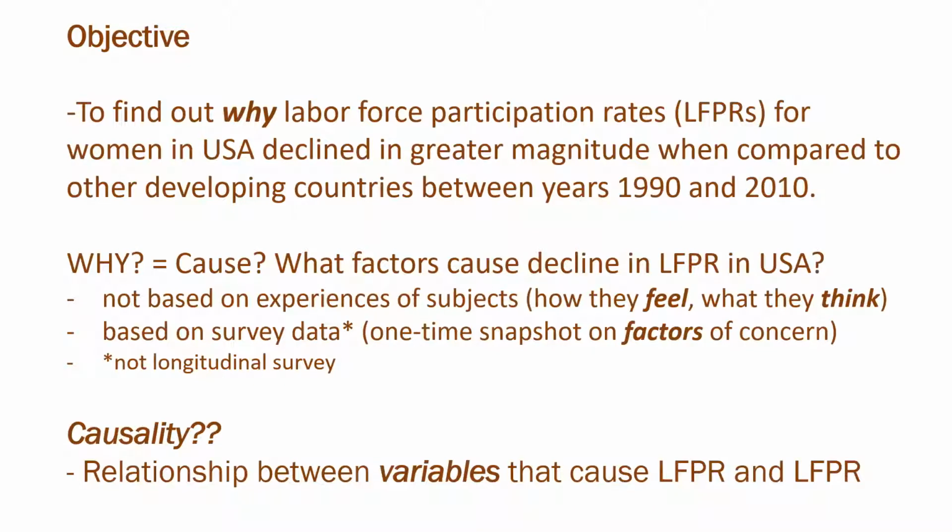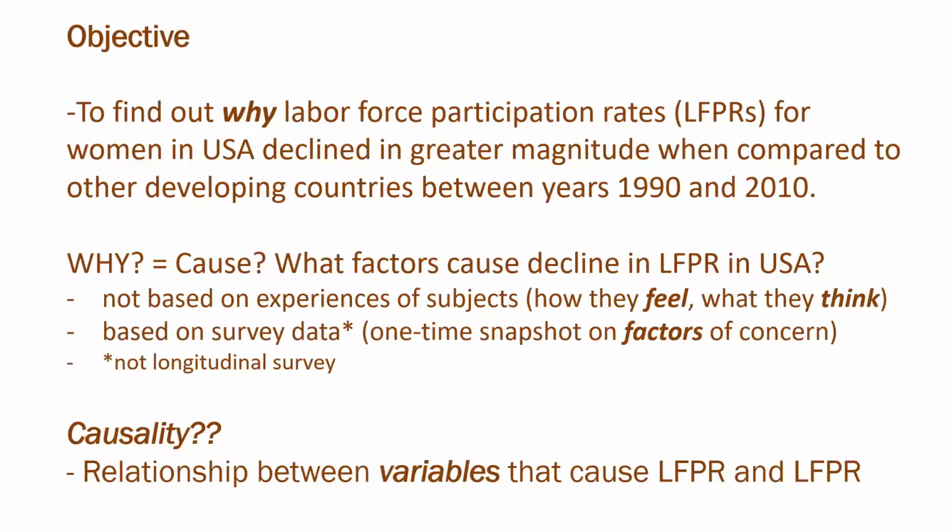So the objective of the paper is to find out why female labor supply, which we will from here on say as LFPR, for women in the USA declined in greater magnitude when compared to other developed countries between 1990 and 2010. So that is even more specific.